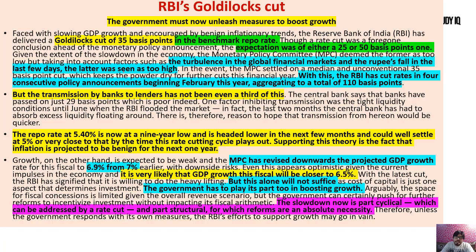Now about the RBI's Goldilocks cut. RBI again went for a cut, and it was expected whether they would go for 25 basis points or 50 basis points. RBI thought 25 is too little and 50 is too much, so they went for 35 basis points. Now we are standing at a repo rate of 5.40%, which is a 9-year low, and eventually we will go towards 5%. This is the indication by RBI.